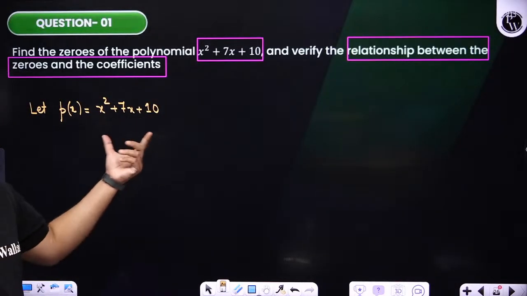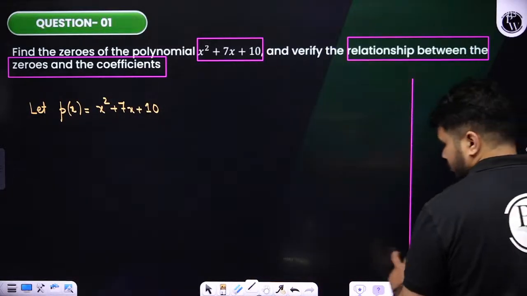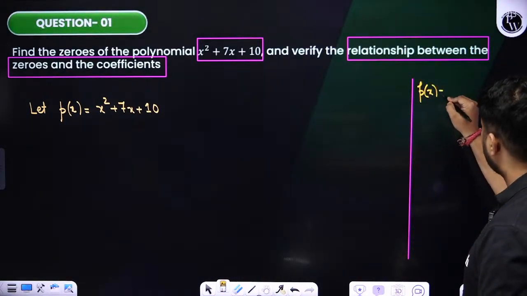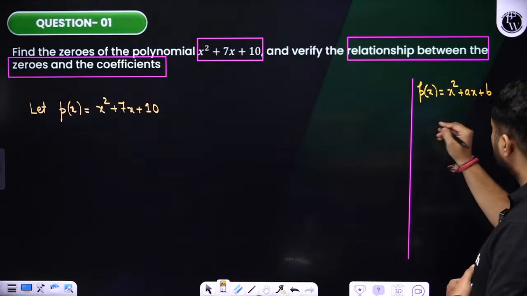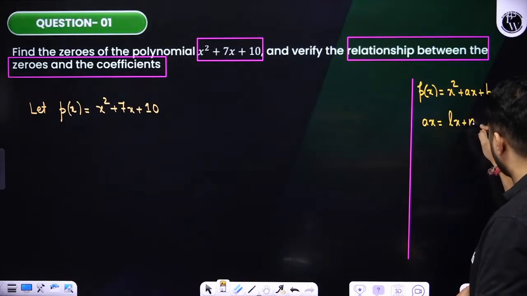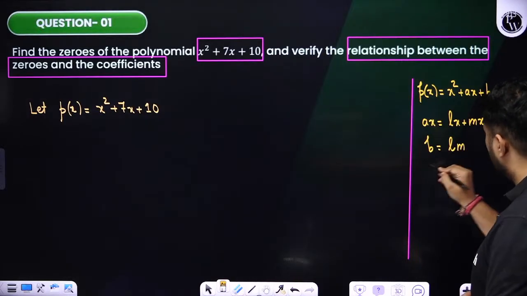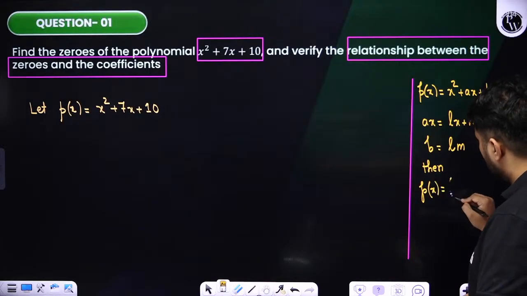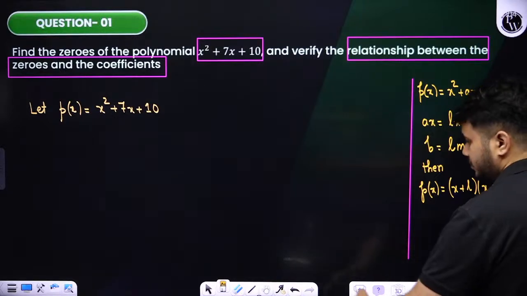Now we know that whatever this polynomial is there students, if you remember this, if we consider this polynomial, that is p of x is equal to x square plus ax plus b. Suppose ax can be written as lx plus mx and b is equal to l into m, then p of x can be factorized as x plus l into x plus m, factorization.